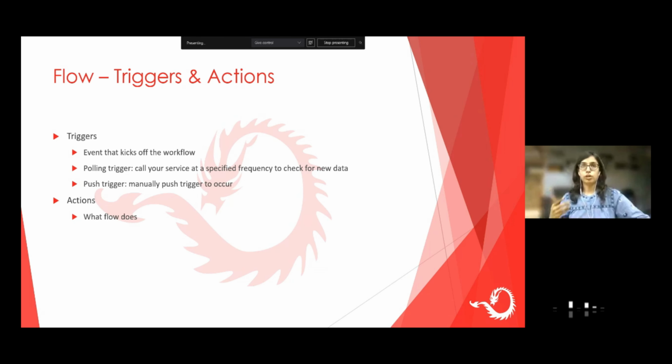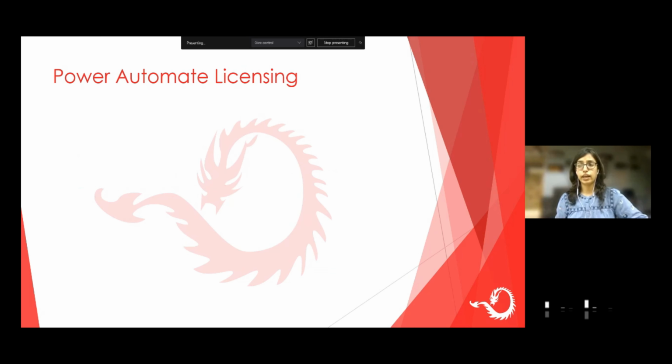Action means what your flow will do, what you want your workflow to do. So actions run after the trigger. Once the workflow is triggered, actions will run, whatever you want your workflow to do. Actions can use dynamic content. For example, I'm working on a workflow which acts upon a specific SharePoint list item. So it can use the data from that SharePoint list item. So that is how actions can use dynamic content.